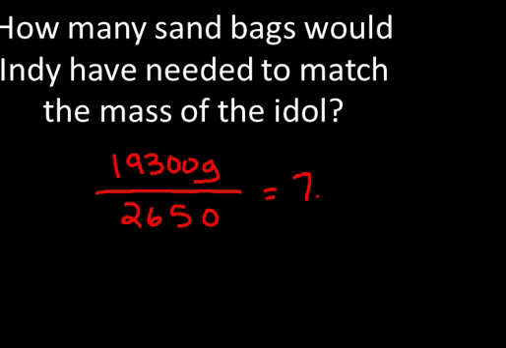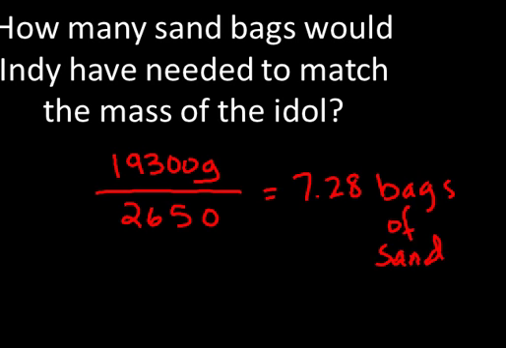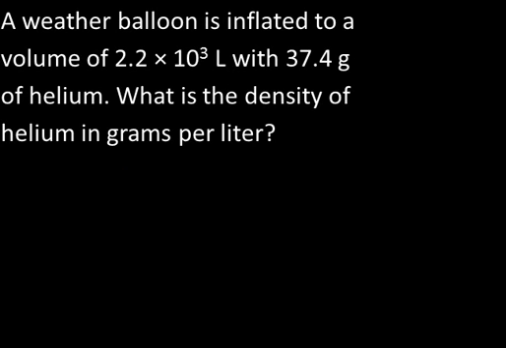He really should have had about 7.28 bags of sand on that pedestal to keep the trap from being triggered. This for sure leads us to a conclusion that Indiana Jones is the most dense of the three options: gold, sand, or Indiana Jones. We're going to work through a couple of density equation examples.